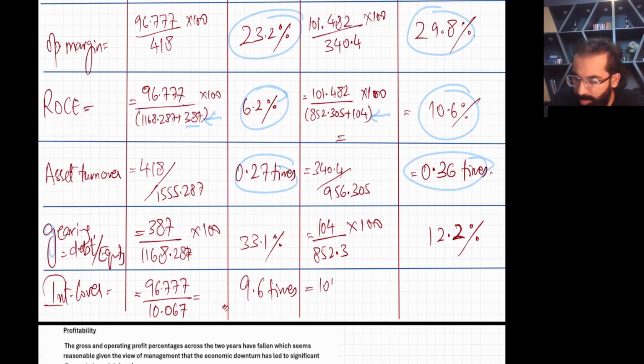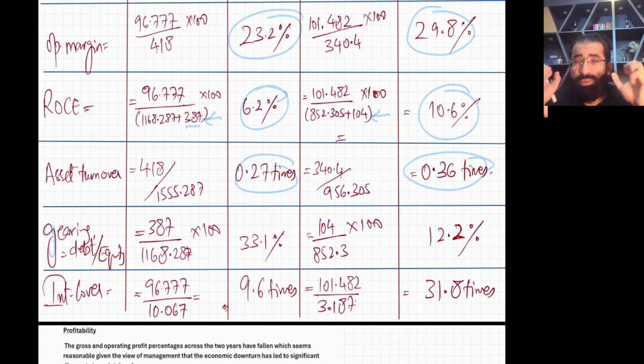101.482. This is the PBIT divided by interest expense. Here it is 3.187. This will give you 31.8 times. So yes, a significant reduction in interest cover. Interest cover is the interest paying ability of a company.